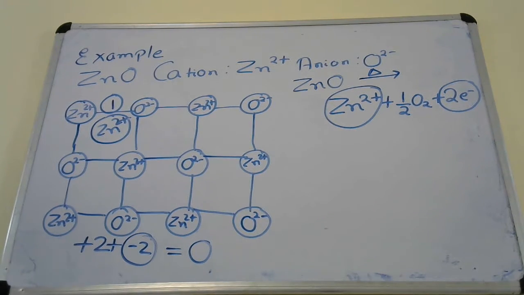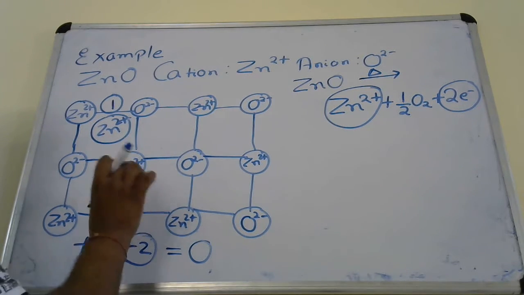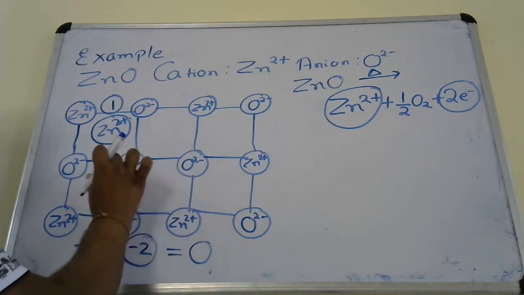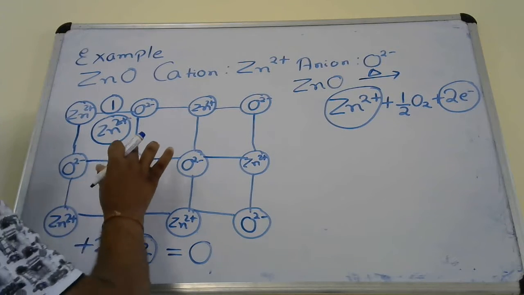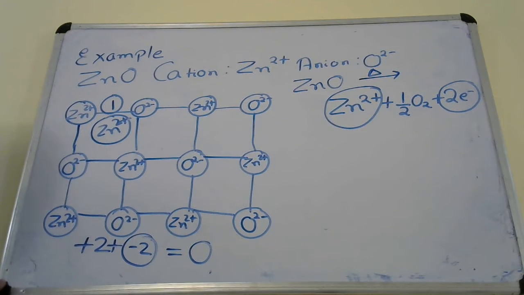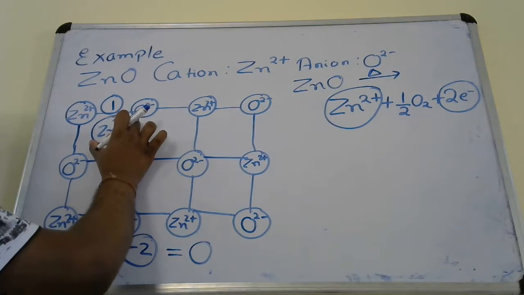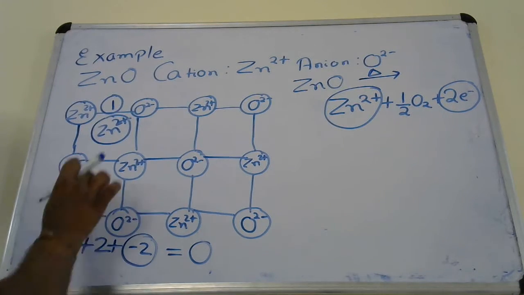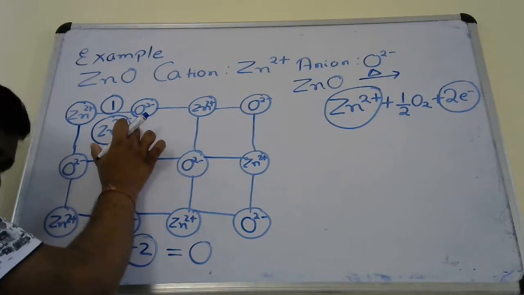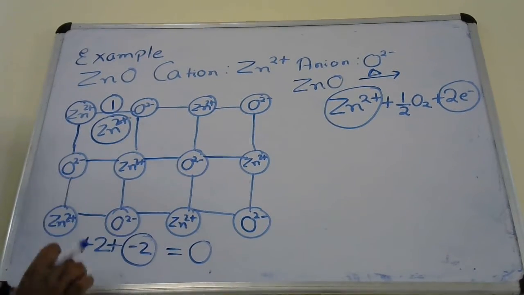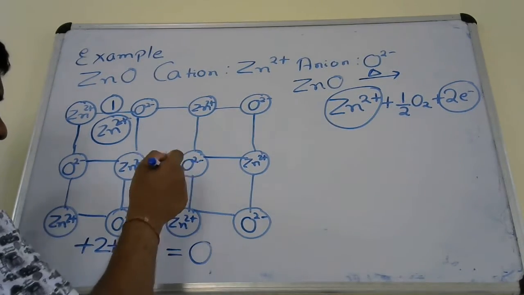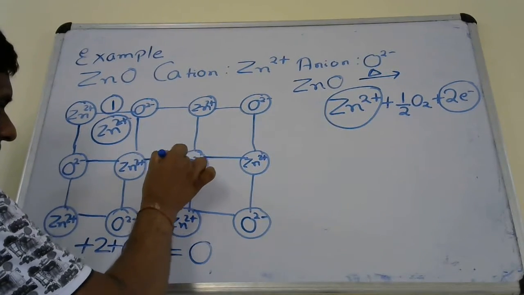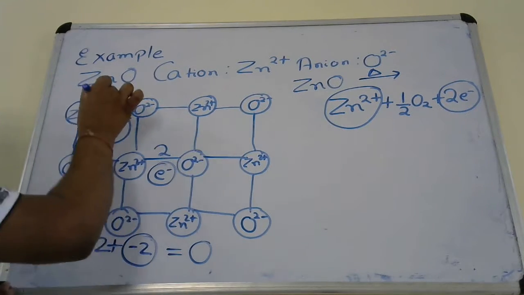So we will place electrons in the neighboring interstitial site. Let us say these are the neighboring interstitial sites. You can place the electron in any one neighboring interstitial site. Neighboring interstitial site means nearer to this interstitial site where there is the cation. Now let us place the electron here at the neighboring interstitial site to 1.